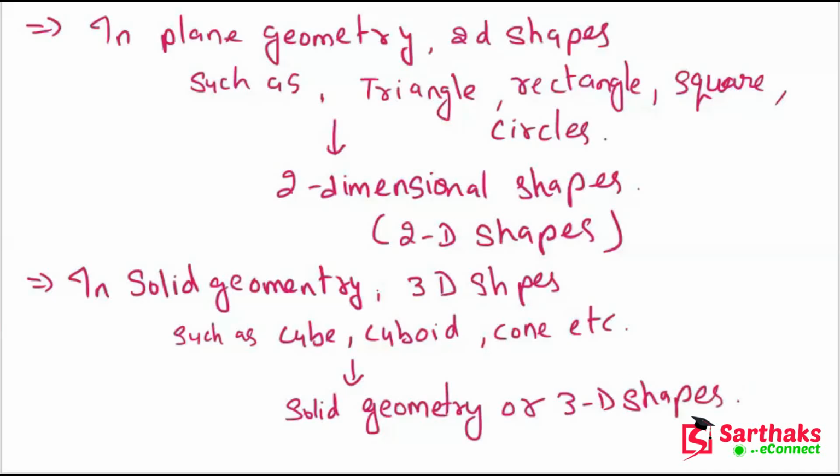I hope you understand these things. So geometry is of two types: 2D shapes and 3D shapes. Triangle, rectangle, square, and circles come under 2D shapes, and cube, cuboid, cone, cylinder, etc. come under 3D shapes, meaning three-dimensional shapes. Now the basic geometry is based on points, lines, and planes, which will be explained in coordinate geometry. I hope you understand what geometry is and the types of geometry.